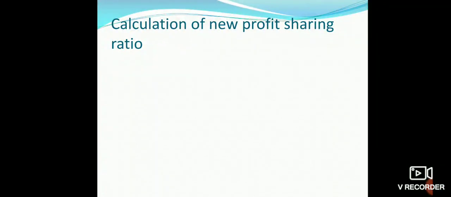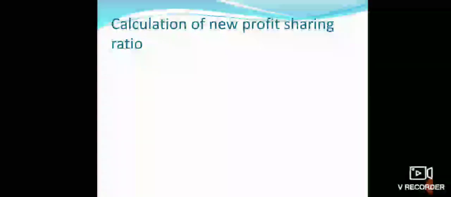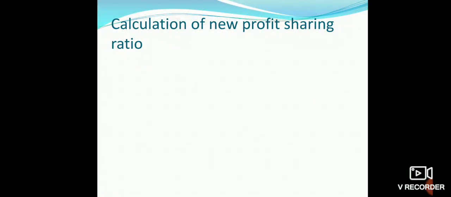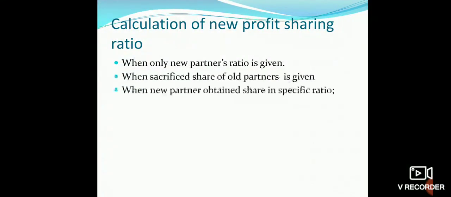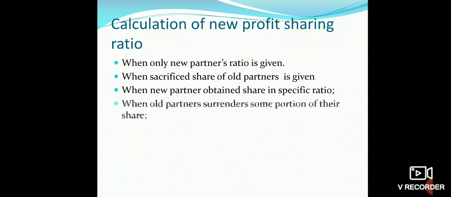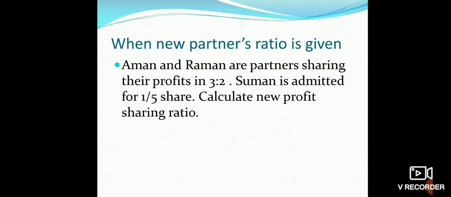Now we will calculate the new profit sharing ratio today. We will take different examples. First of all, when only the new partner's share is given, when the sacrifice share of all partners is given, when a new partner obtains a share in a specific ratio, and when all partners surrender some portion of their share. All these four cases will be discussed one by one with examples.